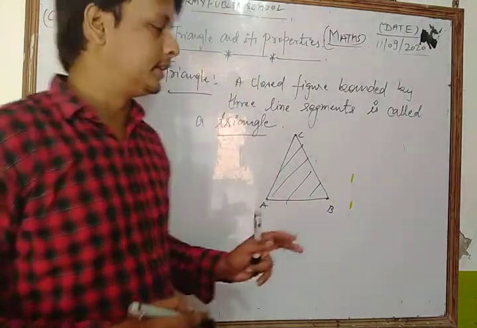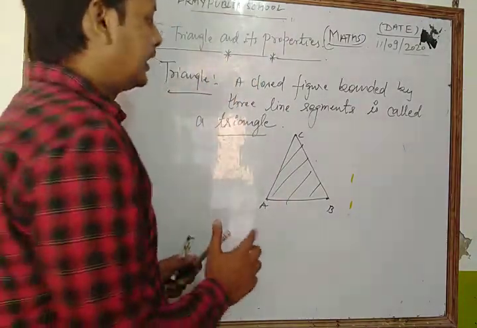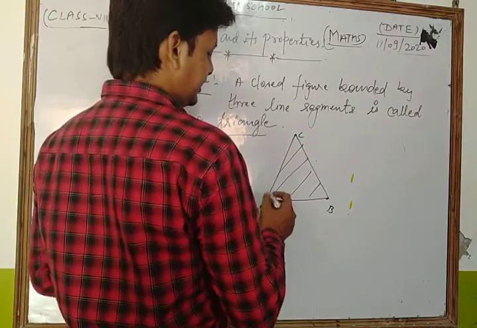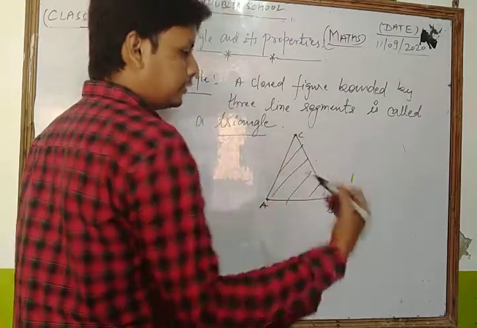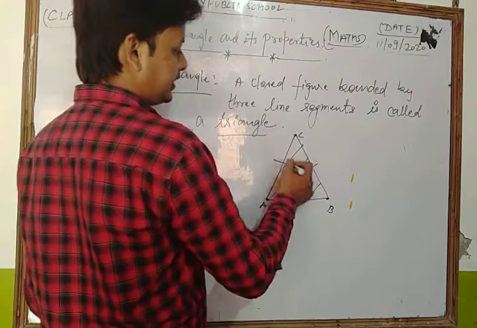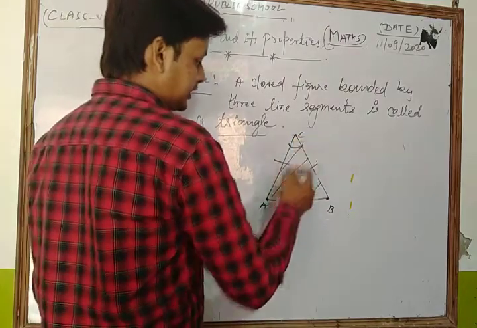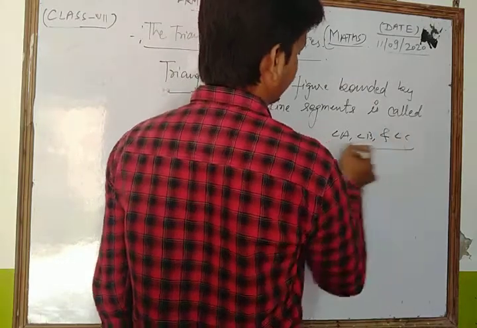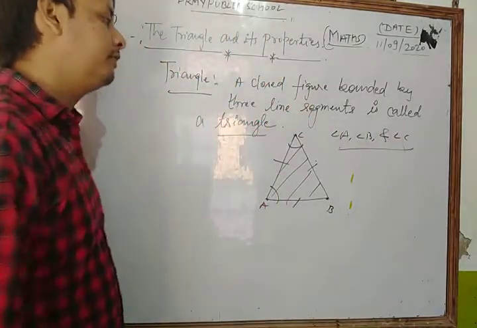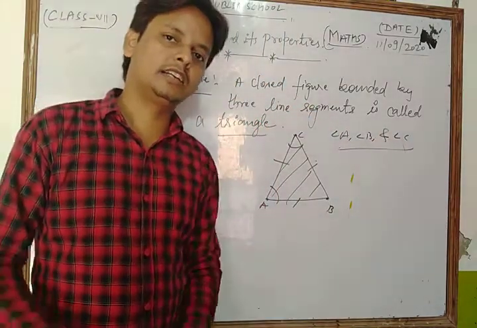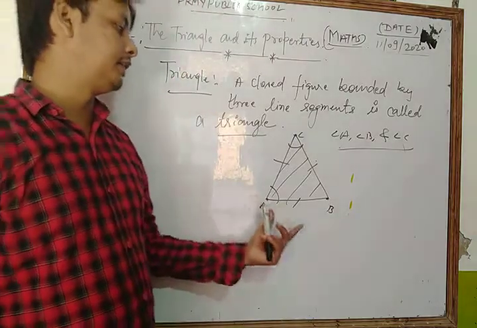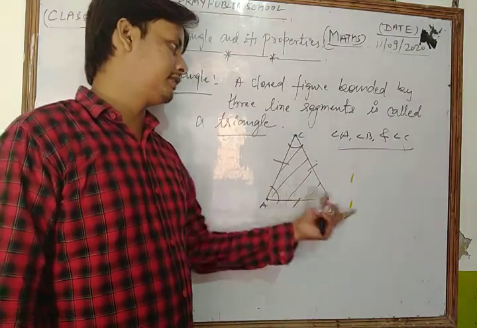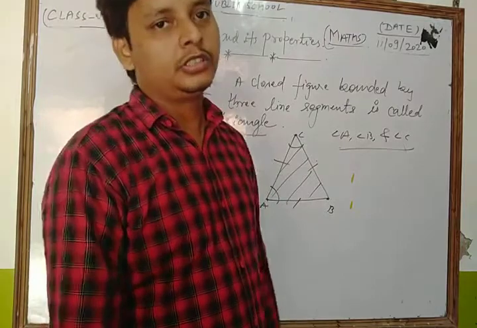In any triangle there are three vertices, A, B and C, three sides named AB, BC and CA, and three angles named angle A, angle B and angle C. This is the concept of a triangle: three sides, three vertices and three angles.